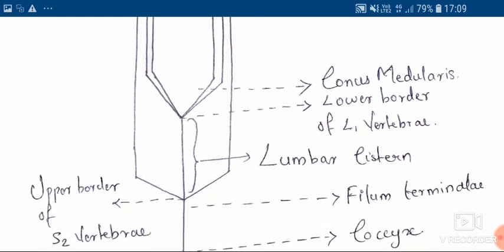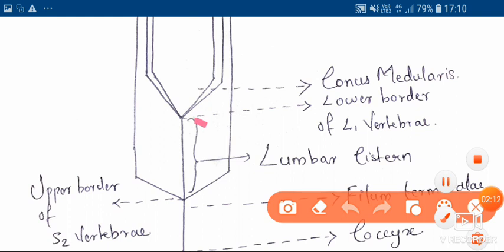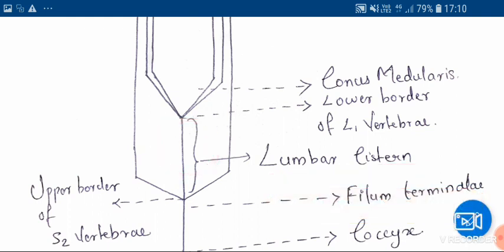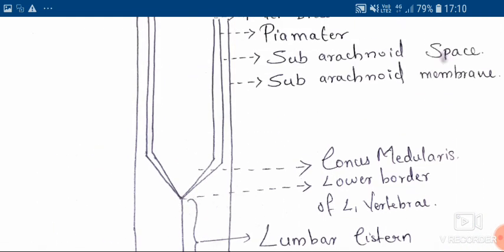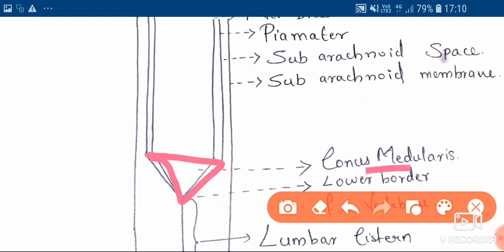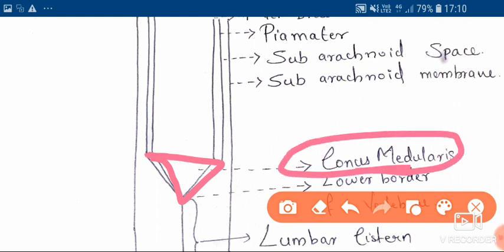At the lower end of the spinal cord, the width of the subarachnoid space increases, hence it is known as the lumbar cistern. When the spinal cord terminates at the lower border of the vertebra, it terminates in the form of a triangle. This triangular area is known as the conus medullaris.